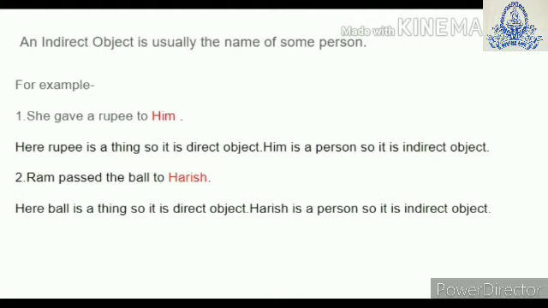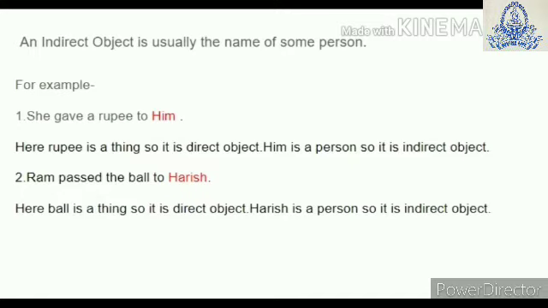Let us take another example. Ram passed the ball to Harish. Here ball is a thing, so it is a direct object. Whereas Harish is a person, so it is indirect object.